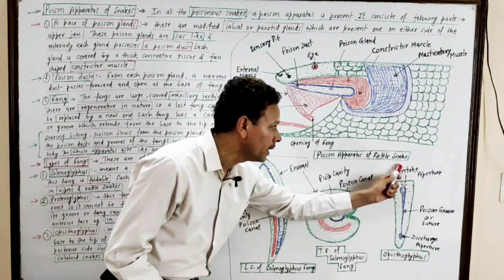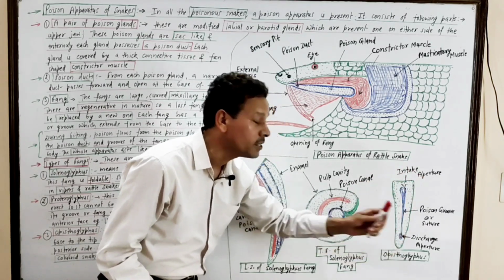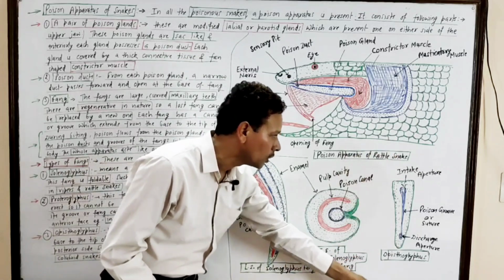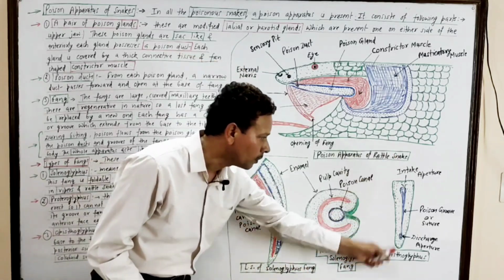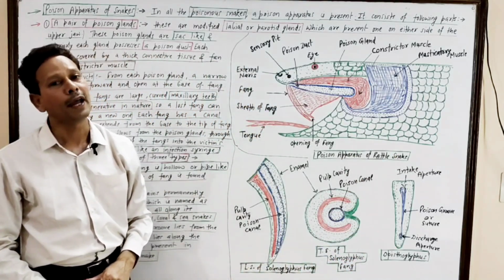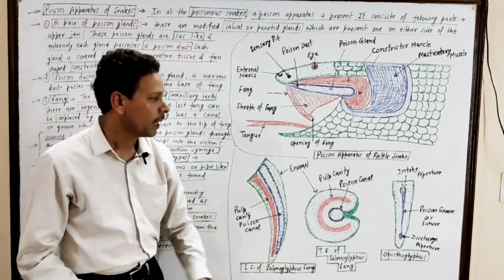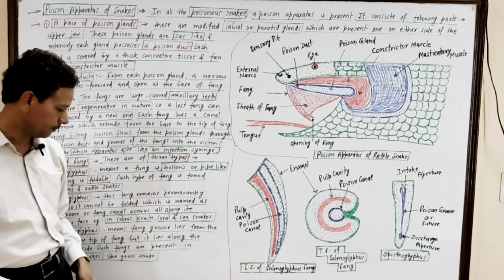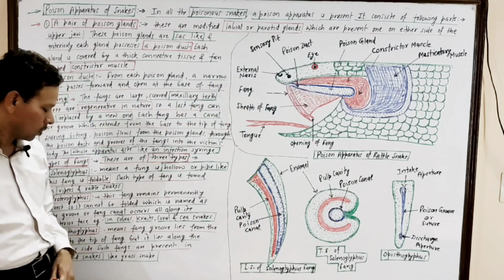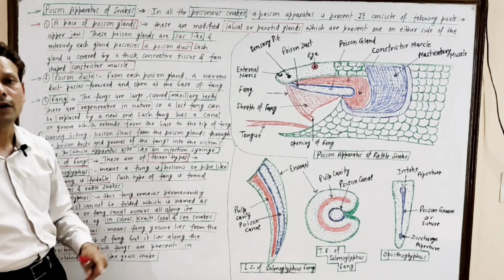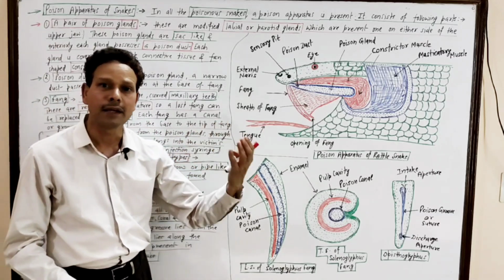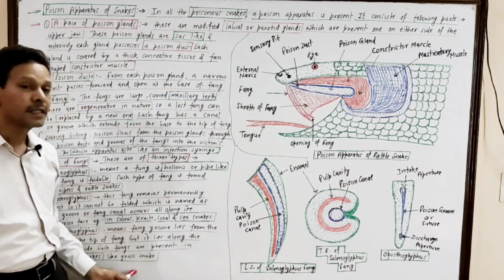This one is the anterior intake aperture and this one is the discharge aperture. It means this poison groove extends throughout the length of the fang. These are small sized fangs, a characteristic feature of colubrid snakes, like grass snakes.